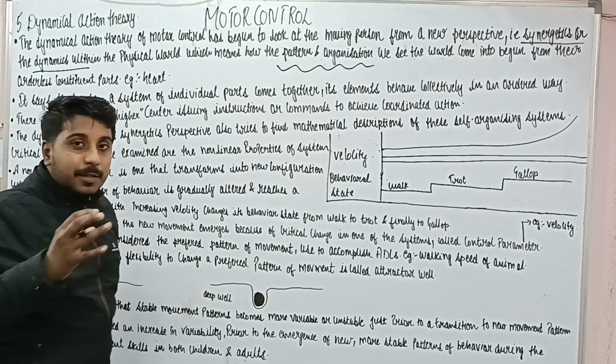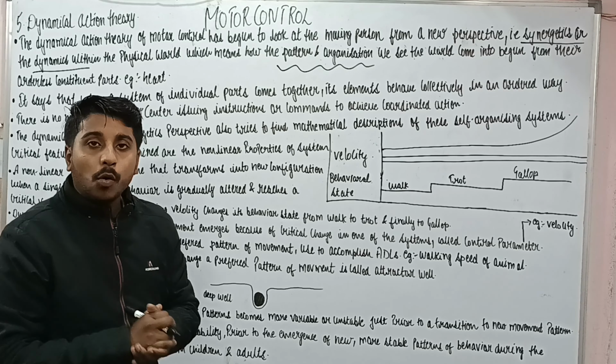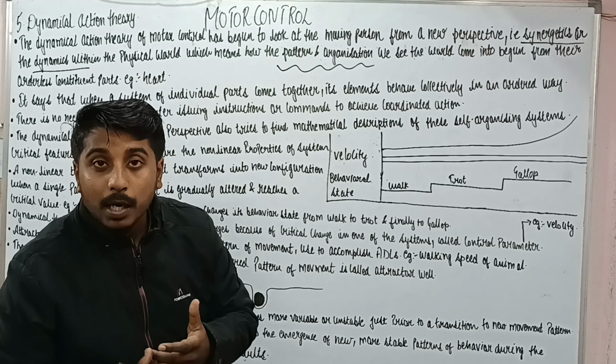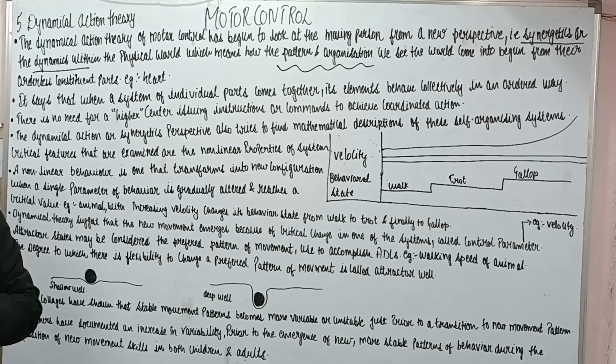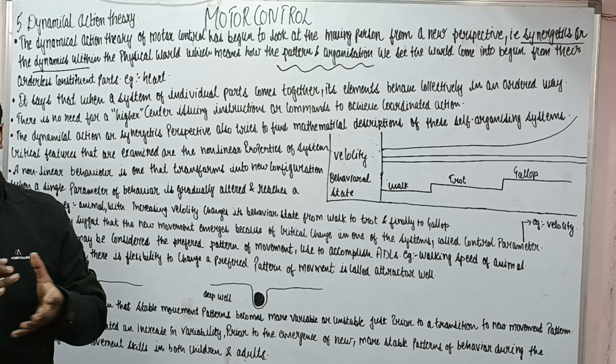We will explain it with an example, and the example is the heart. As we know, the heart is the most important organ of our body. The heart is made up of a lot of cells, and all these cells work together to perform a common function, which is the pumping of blood from the heart. So this was the main basis of how different things work together for a common goal.